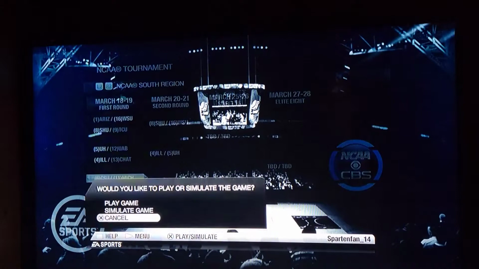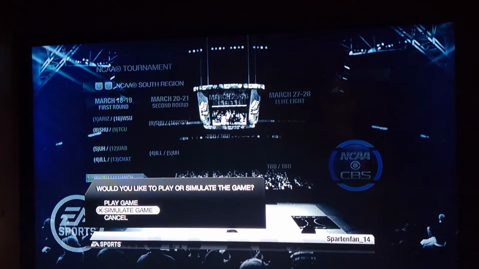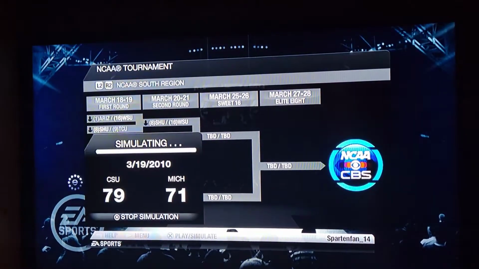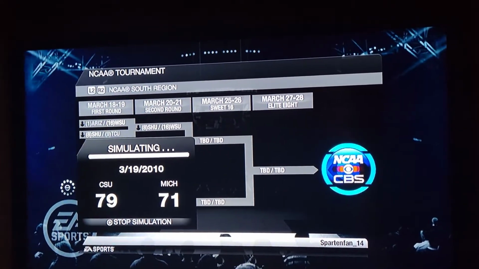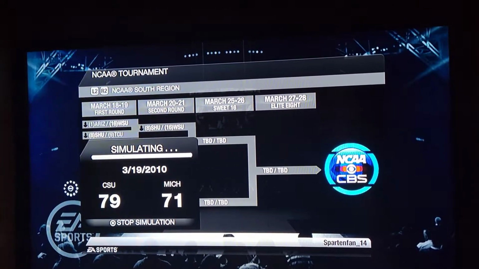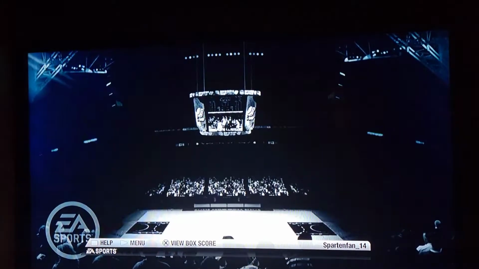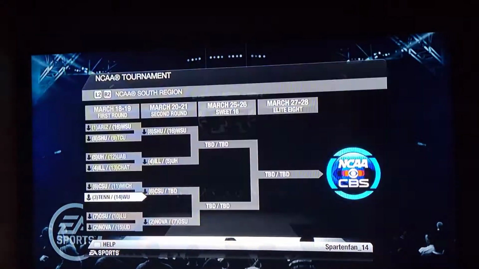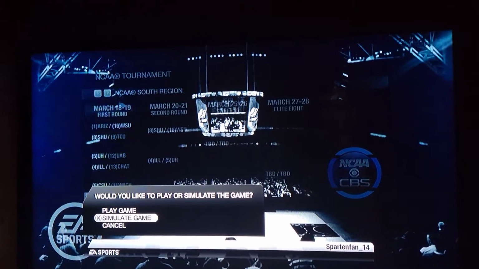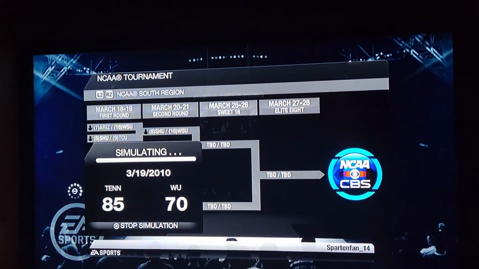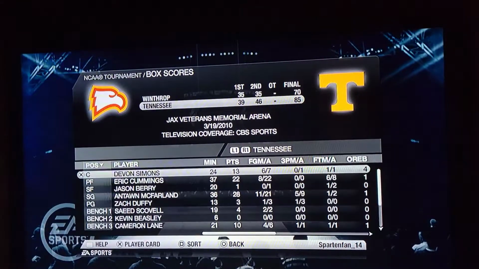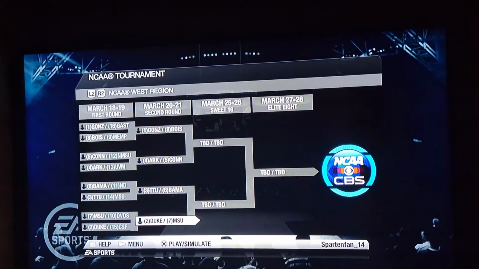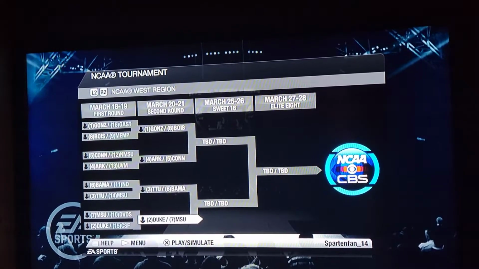Alright, here we go. Can Colorado State get past Michigan? Oh, Michigan almost had the upset. That was close. That was very close. Tennessee and Winthrop. And Tennessee wins. I think that should do it for the first round. Yup. Next up, Duke and Michigan State.